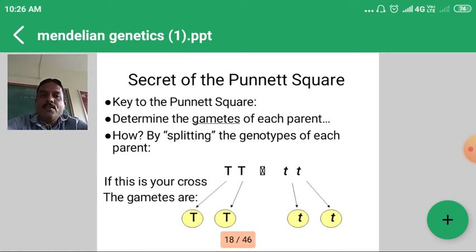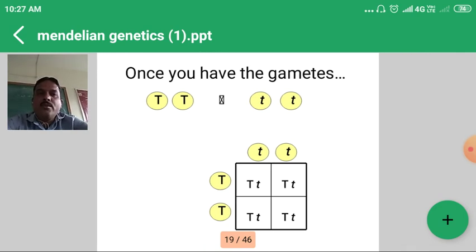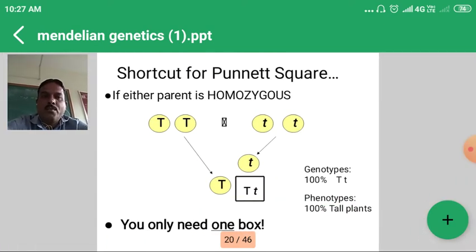Then the secret of the Punnett square is that we take the genotypes, and after that we find out the gametes of each parent. So gametes are important. Sexually reproducing organisms at maturity produce gametes. Once the gametes are united, new individuals are formed, and these arise in the F1 and F2 generations. So that is the importance, whether 100% of the individuals are obtained or a 3:1 ratio is obtained.